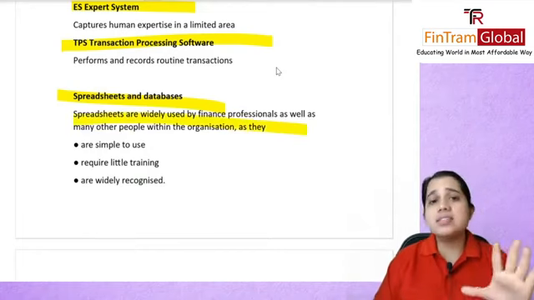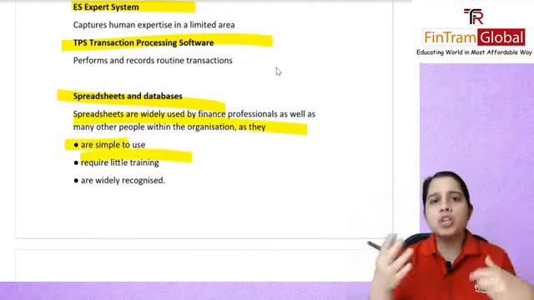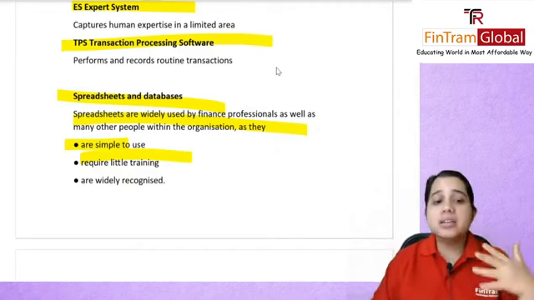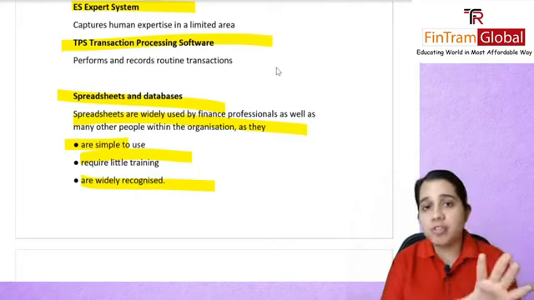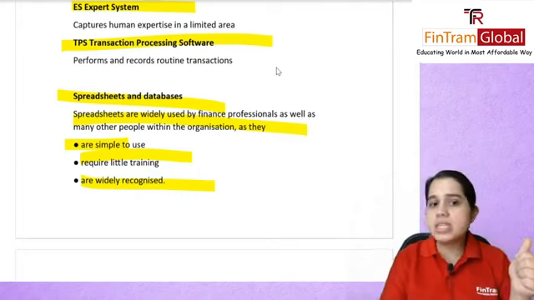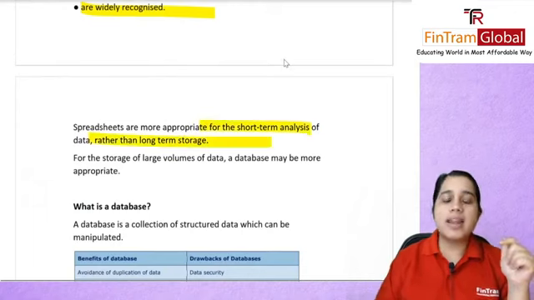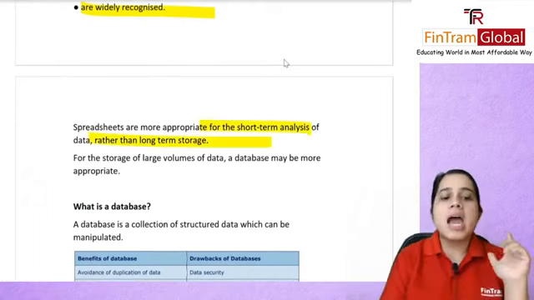They are of course very simple to use. A little bit of training, a few formulas you need to learn, and you are good to go. It is widely recognized. Most of the professionals all around the world use these, and they are more appropriate for your short-term analysis rather than your long-term storage.